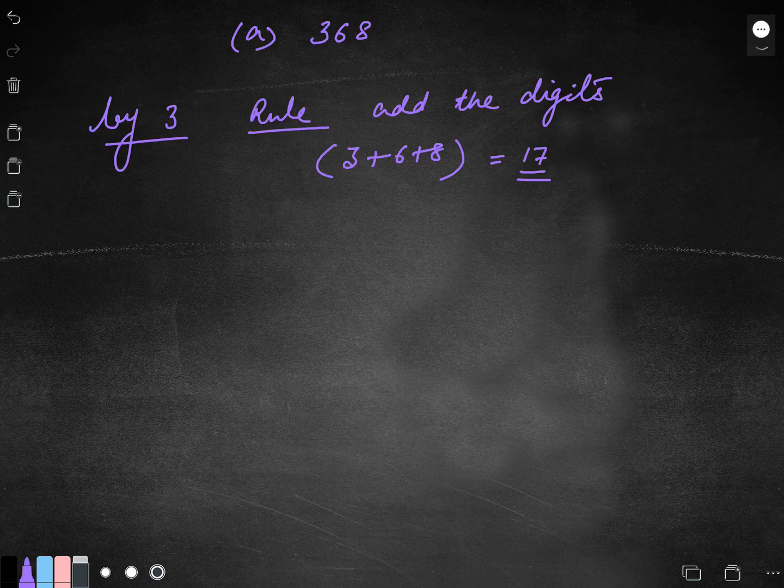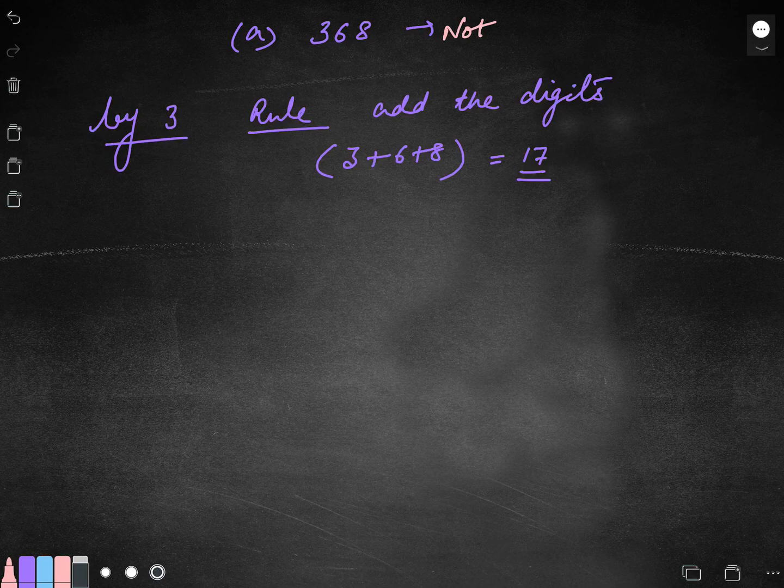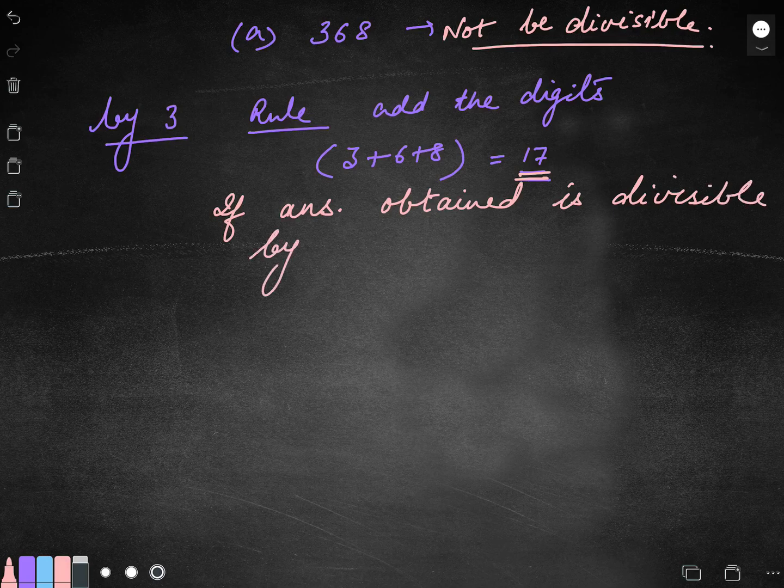No. So the number 368 will not be divisible. Right? So what is the rule? When we add the digits, we get an answer. If the answer so obtained is divisible by 3, then the given number is also divisible.